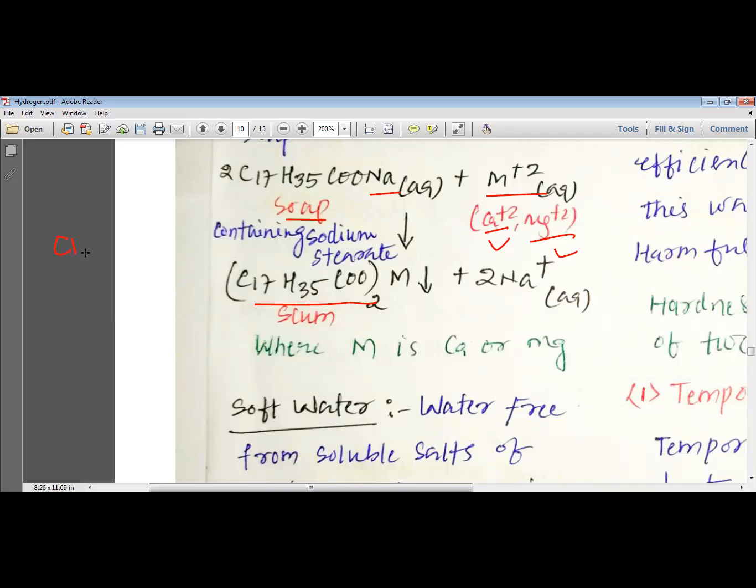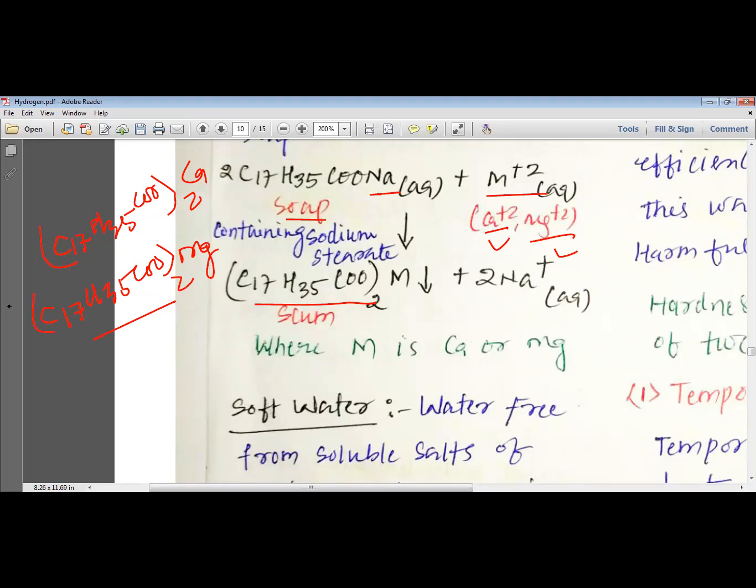That means they form compounds like (C17H35COO)2Ca, that is calcium stearate, or (C17H35COO)2Mg, that is magnesium stearate.